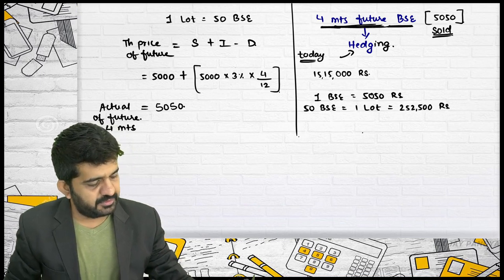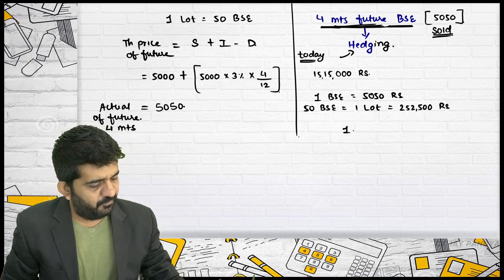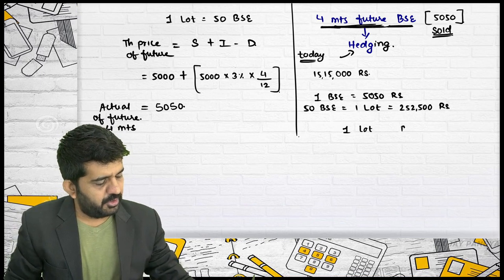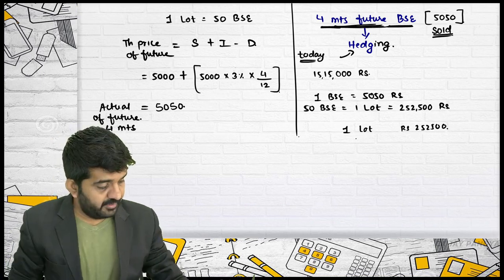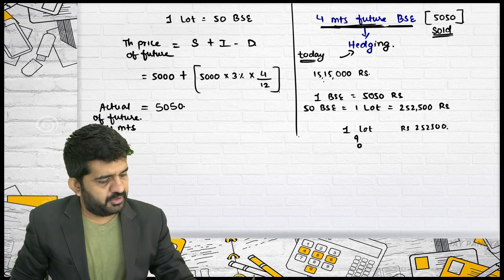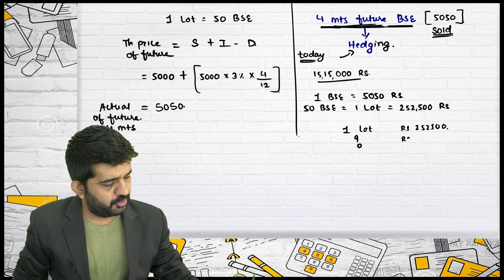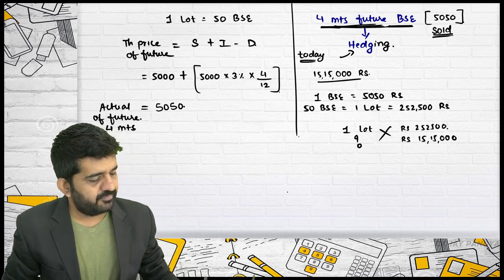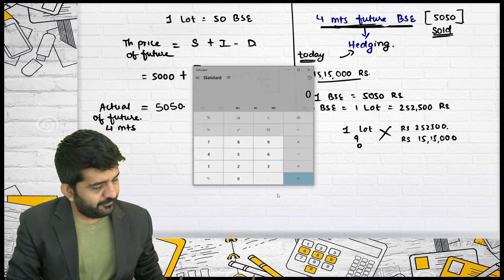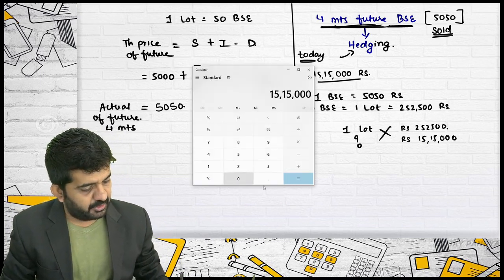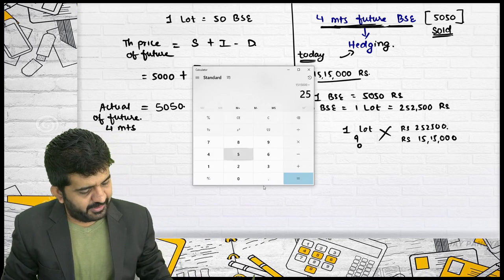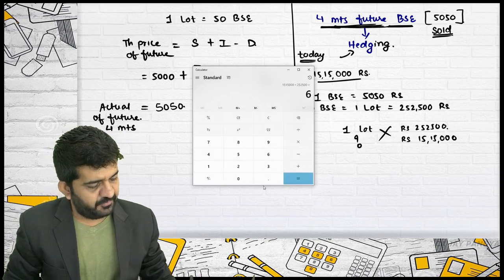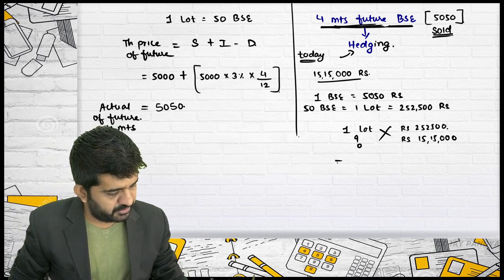If 1 lot is equal to rupees 2,52,500, how many lots we should sell to hedge rupees 15,15,000? 15,15,000 divided by 2,52,500, that is 6 lots.